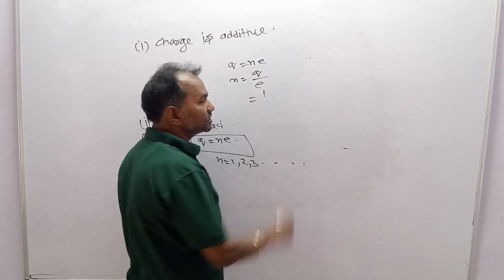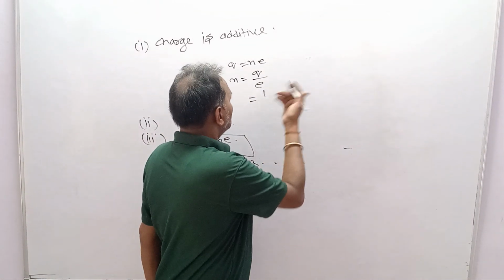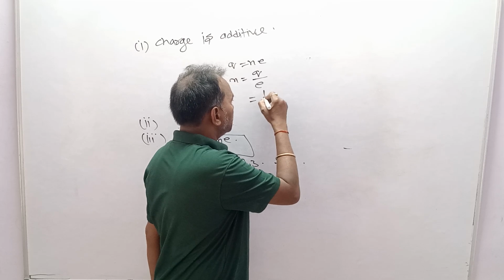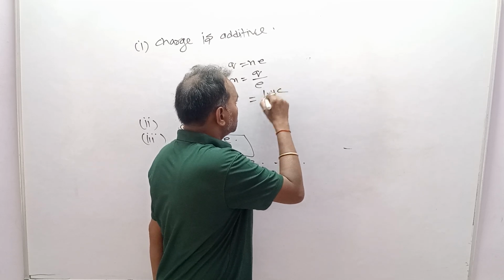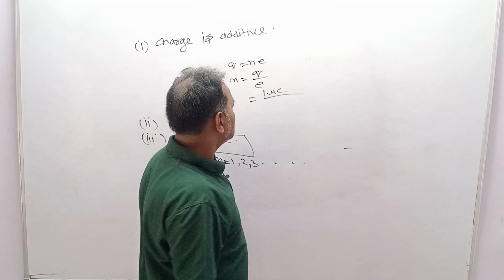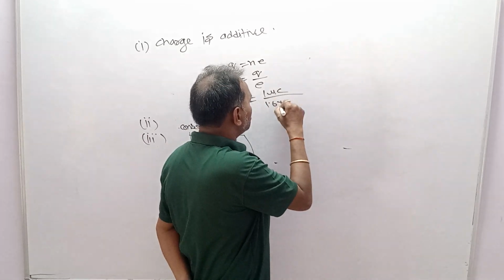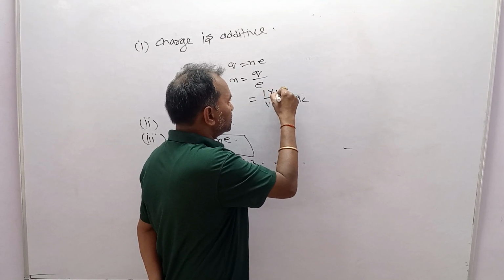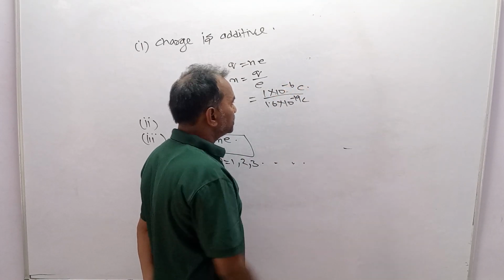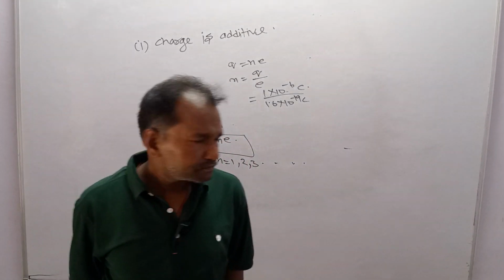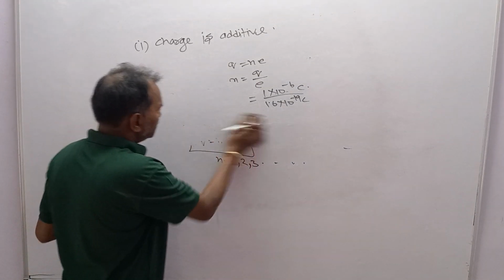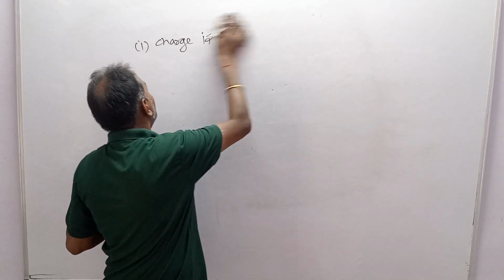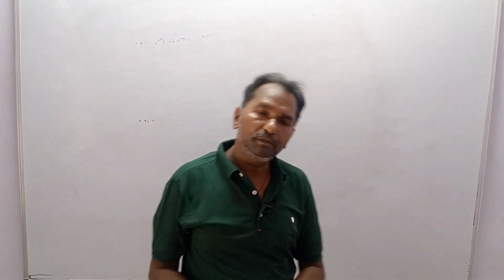Dear students, you have to transfer 1 microcoulomb of charge, over the charge of an electron, which is 1.6 into 10 power minus 19 coulomb. Now convert microcoulomb into coulomb, that is 1 into 10 power minus 6 coulomb, and you will get the answer. In this way you can transfer 1 microcoulomb of charge from one body to another. What I mean to say is that transfer of charge happens in terms of electrons.